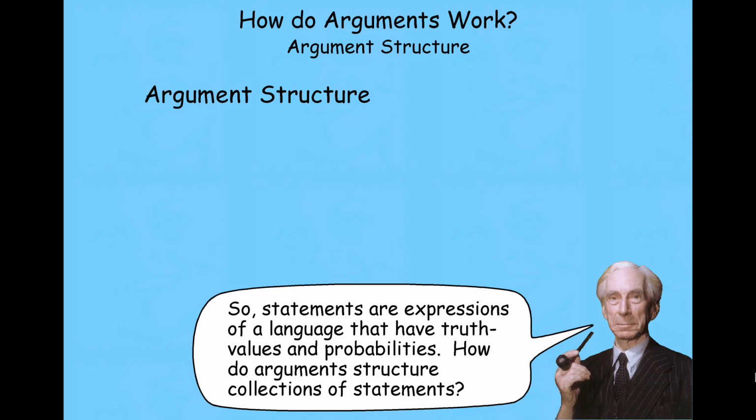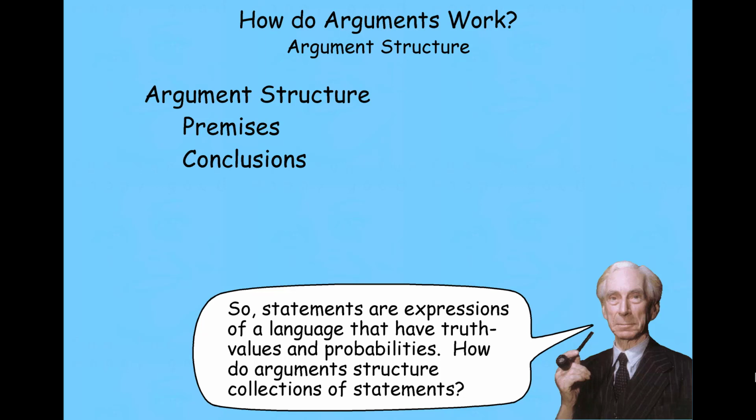Right? So when we think about argument structure, we're going to break those statements down into 3 components. On the one hand, we have the premises. Those will be all of the bits of evidence, all of the shared assumptions, all of the knowledge that we cite at the beginning of the argument. Then there's the conclusion. Usually there's just one, but sometimes there's more than one. The conclusion is the collection of statements, again usually just one, that is said to be made more or less likely to be true given the truth of the premises.